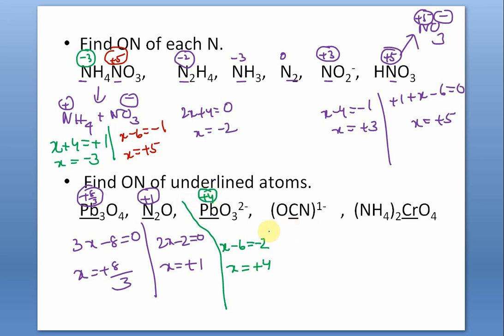This is the cyanate ion, cyanate, OCN minus. So oxygen is minus 2. Carbon is, supposing, X. We are asked to find out the underlined atoms, not, as in other cases, a single atom like nitrogen or sulfur or chlorine, but here underlined atoms. Carbon is underlined, so carbon is X. And nitrogen, supposing, we take minus 3. Why we take minus 3, I will tell you later. Nitrogen minus 3, oxygen minus 2, and X is equal to minus 1. So X is coming plus 4.